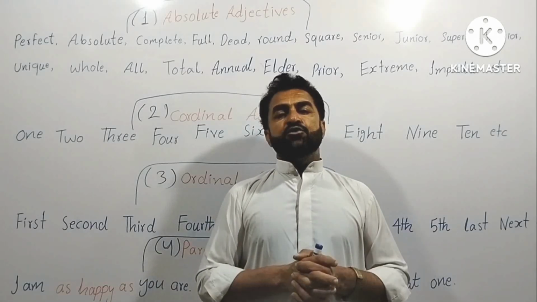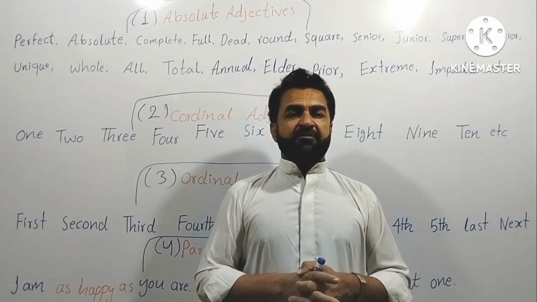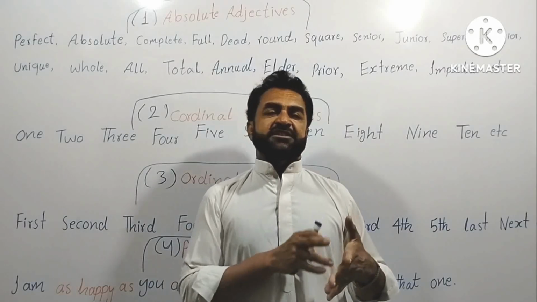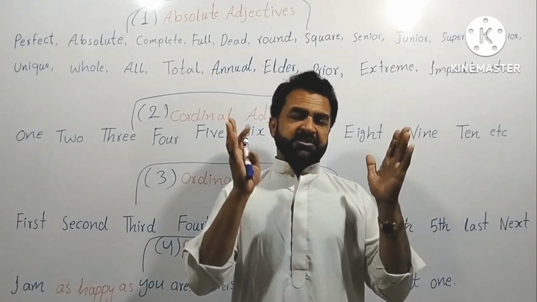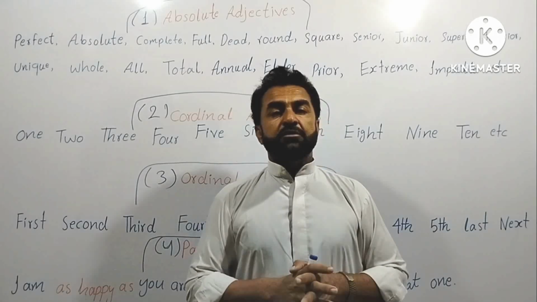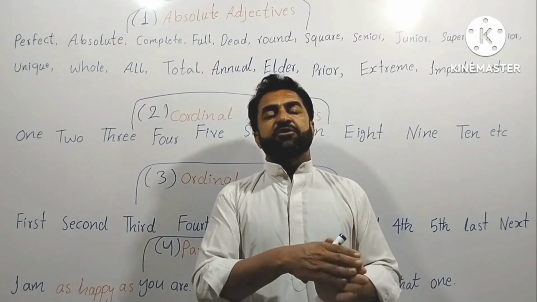Cardinal adjectives are the words in counting, the simple way of counting. We say 1, 2, 3, 4, 5, 6, 7, 8, 9, 10, etc., until 100, maybe until 1000. So these are called cardinal adjectives, a simple way of counting.